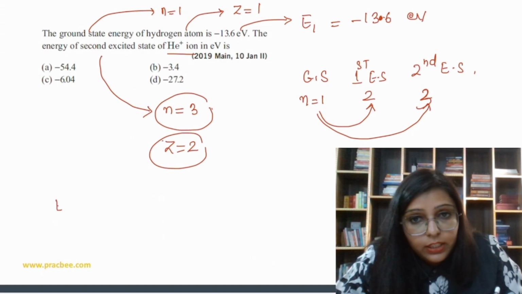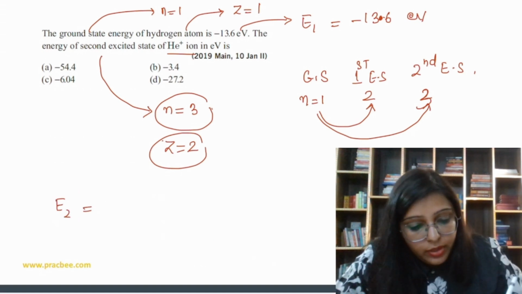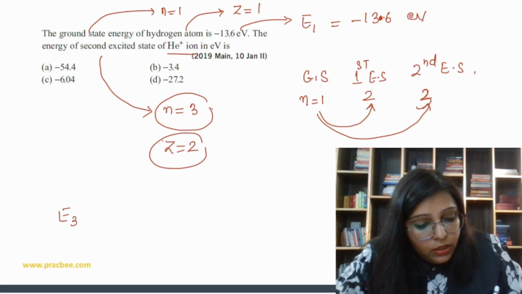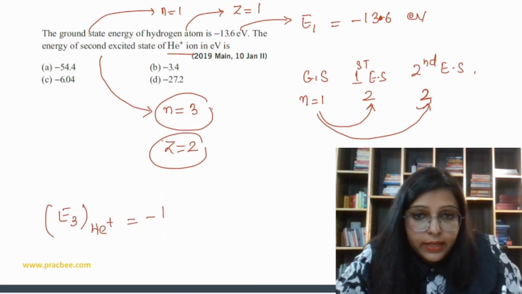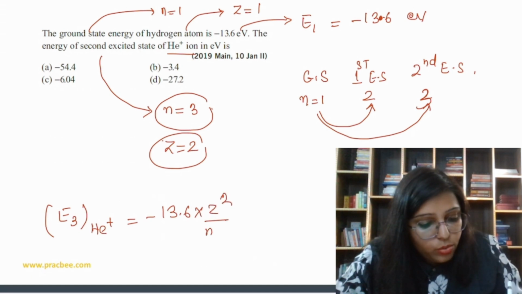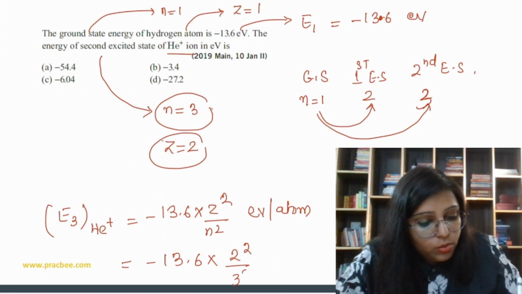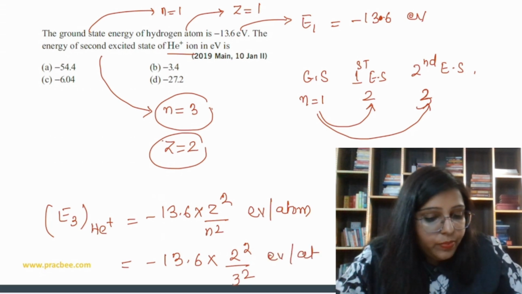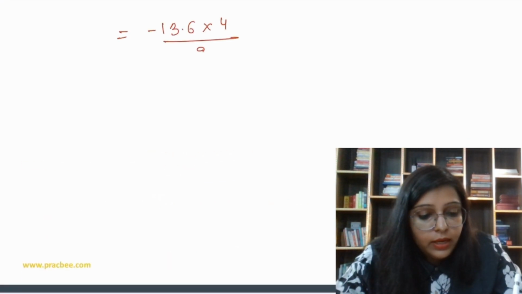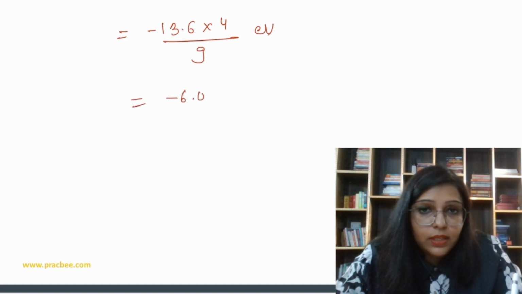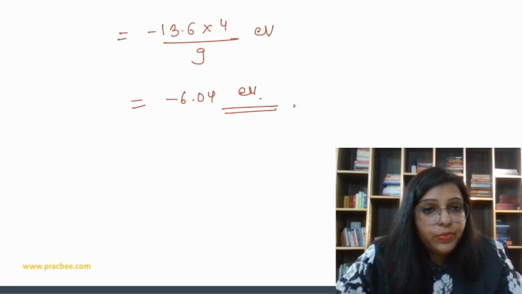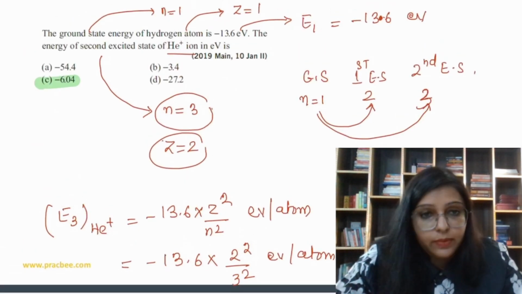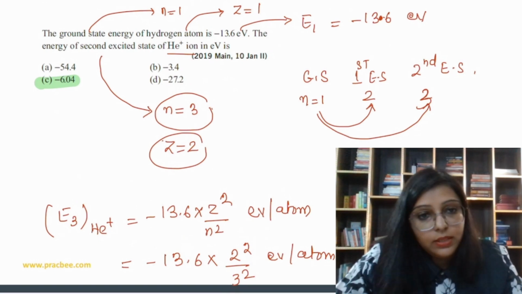So how to solve this? E3 for helium plus is equal to minus 13.6 into Z square upon n square, electron volt per atom. So we have to put the values. Minus 13.6, Z square is 2 square upon 3 square, electron volt per atom. So we can say minus 13.6 into 4 upon 9. On solving this further, you get minus 6.04 electron volt. So what is the answer over here? Answer C, right? The correct option is option number C.